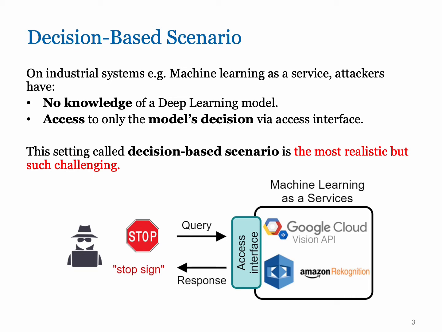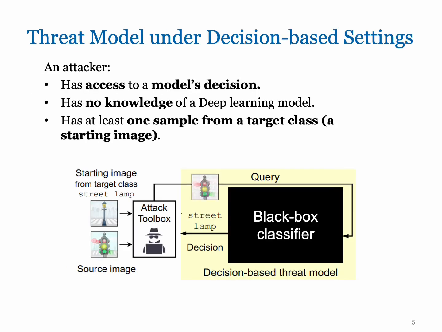As illustrated in this figure, using only the model's decision to construct adversarial attacks, called decision-based attacks, presents a practical threat model for the deployed systems, because the adversaries are still able to exploit very limited access to craft adversarial examples. However, this also leads to a challenging scenario. In general, in a decision-based threat model, as illustrated in the figure, an attacker has only access to a model's decision without any knowledge of that model, and has at least one sample from a target class called a starting image, but doesn't know what is the best one.